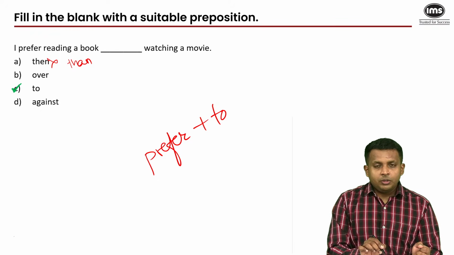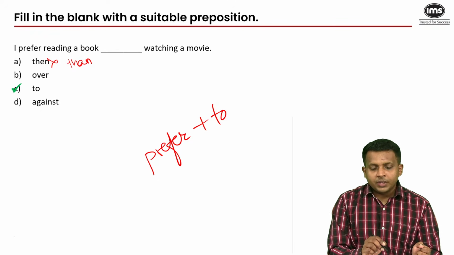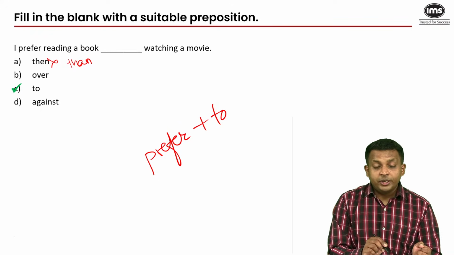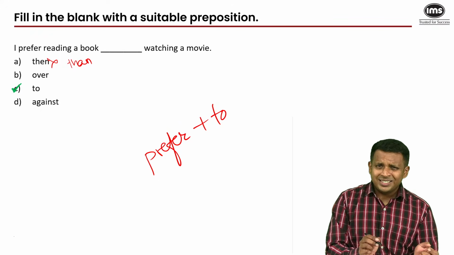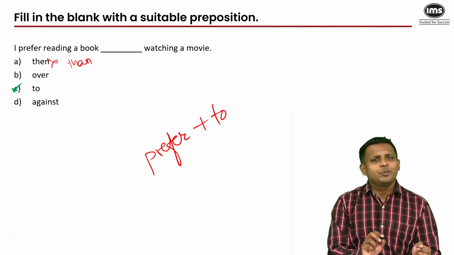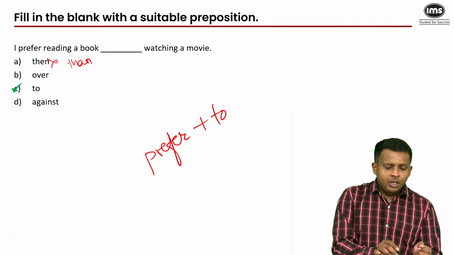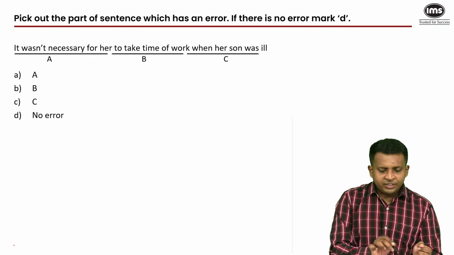So you could use over with other words. I would choose to read a book over watching a movie. Now that sentence could be correct, but typically prefer has to go with to. You have to remember that. Okay, moving on to the next question.